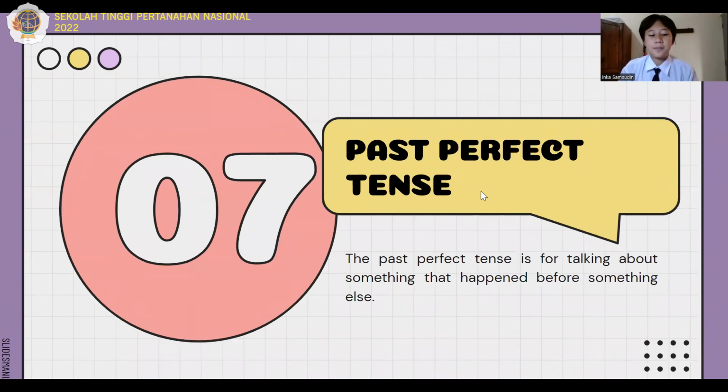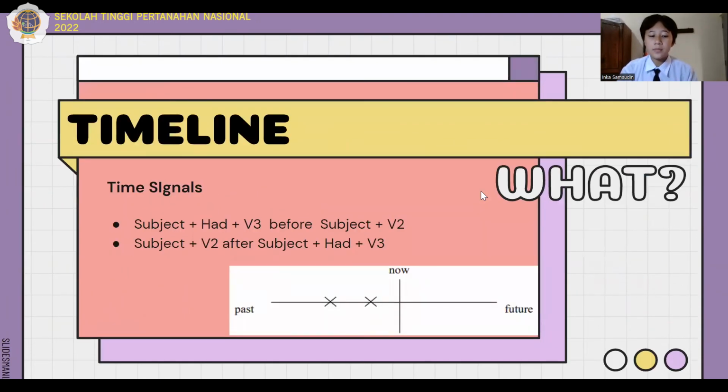Next, past perfect tense. So, the definition of past perfect tense: past perfect tense is for talking about something that happened before something else. Next, we got the timeline of the past perfect tense, as you can see on the screen.